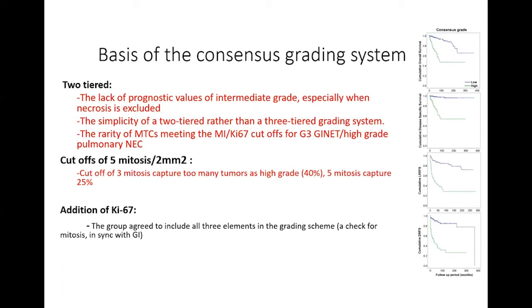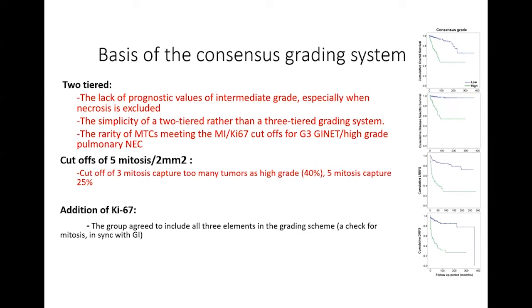Now, why did we use 5 and not 3 mitoses, for example, or 2 mitoses? Well, the reason is because the cutoff of 3 mitoses or 2 mitoses captured too many tumors as high grade. We thought that was not really reasonable. So that's why we used the 5 mitoses cutoff.